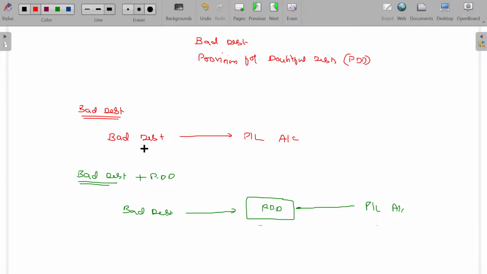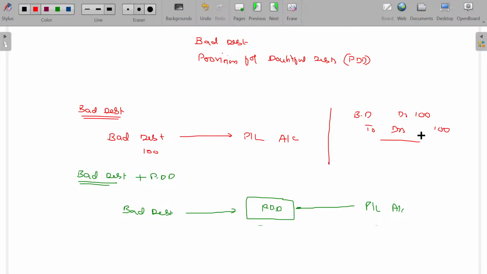So let's see. We have bad debt of rupees 100. In this case, what is the journal entry? Bad debt account debit to debtors, value being 100. The bad debt reduces the balance of debtors.